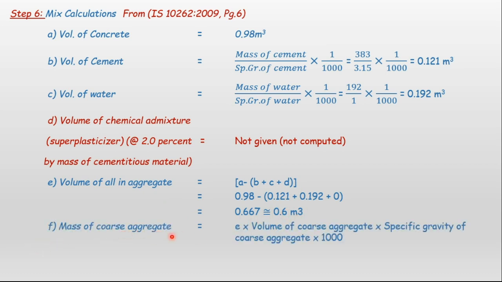Now the mass of coarse aggregate is going to be calculated. Mass of coarse aggregate is equal to E, E being the naming of volume of all in aggregate.